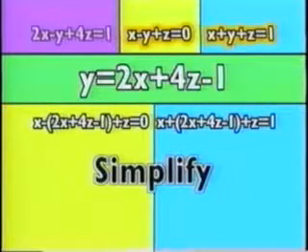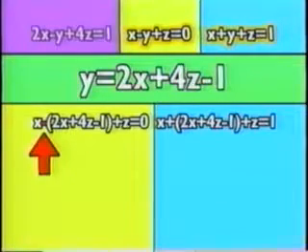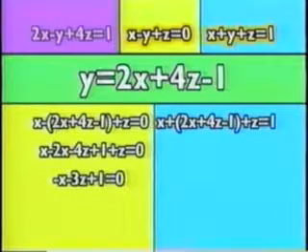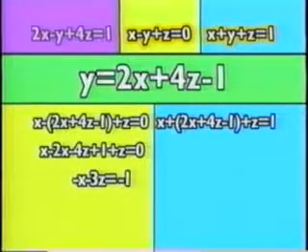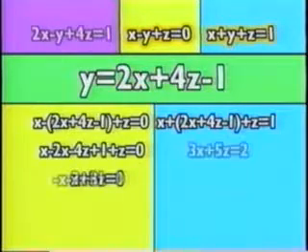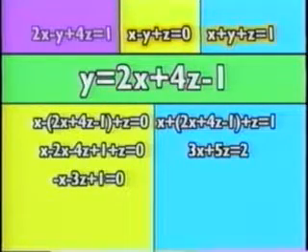Simplify the equation on the left. Remember that the minus outside the parentheses needs to be applied to everything within the parentheses. So it's x minus 2x minus 3z plus 1 equals 0. Now switch the 1 over to get negative x minus 3z equals negative 1, or equivalently, x plus 3z equals 1. Simplifying on the right by adding like terms gives you 3x plus 5z equals 2.